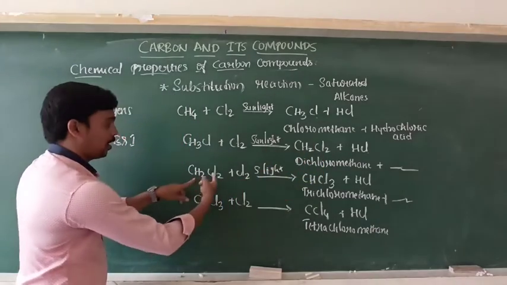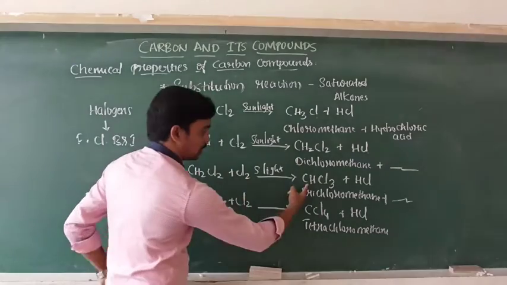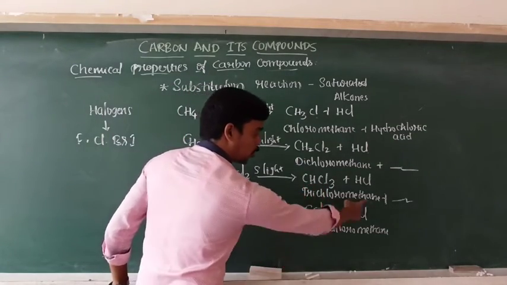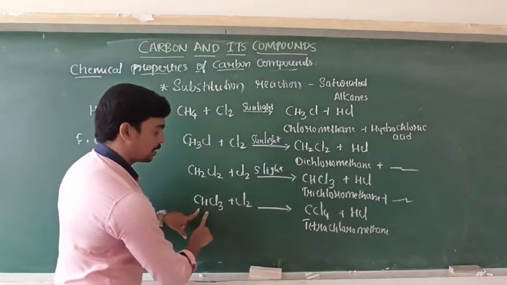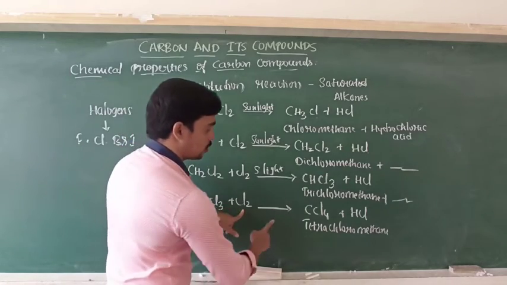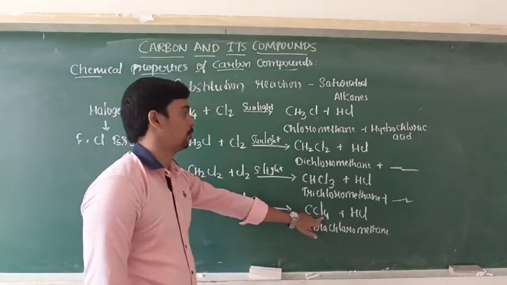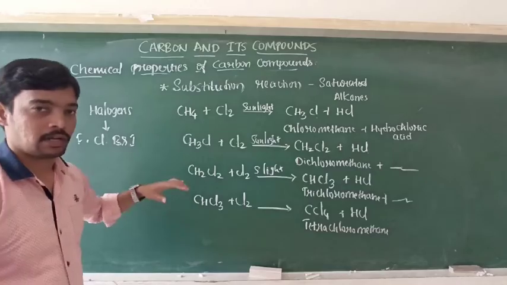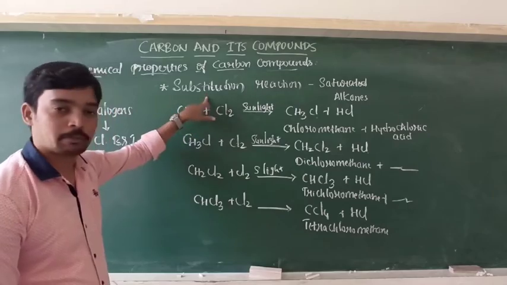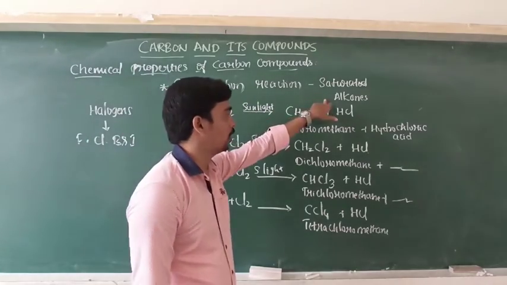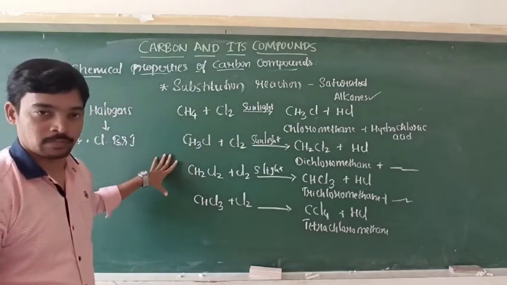Similarly, dichloromethane again undergoes substitution reaction with chlorine in the presence of sunlight. Again one hydrogen is replaced with chlorine, so it becomes trichloromethane and HCl. Next, this trichloromethane is taken as a reactant. Again it reacts with chlorine and it gives tetrachloromethane. So 4 hydrogens are replaced with 4 chlorine atoms. Likewise, all the alkanes like ethane, propane, butane, hexane, heptane, octane, nonane, decane also undergo the substitution reaction. That substitution reaction is only possible in the case of alkanes. Okay, this is the substitution reaction.